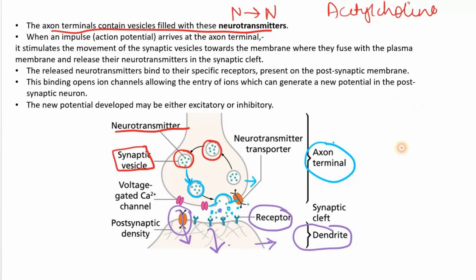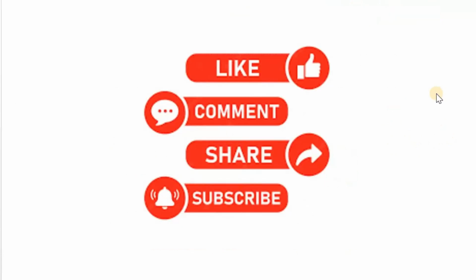So this was the generation and transmission of nerve impulse across the neuron. In the next video, we will learn about the central nervous system and several sensory organs.